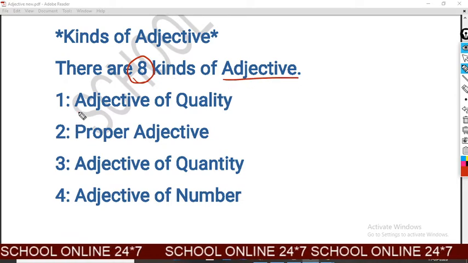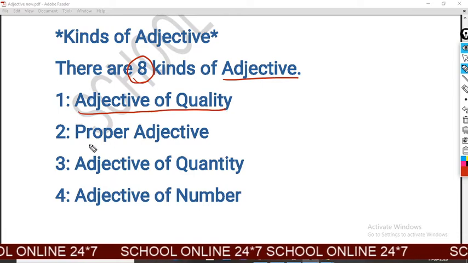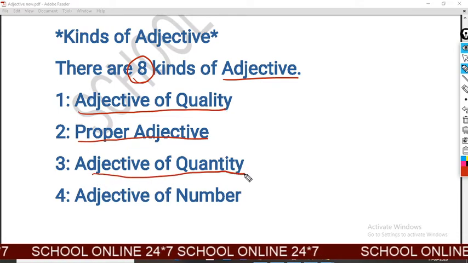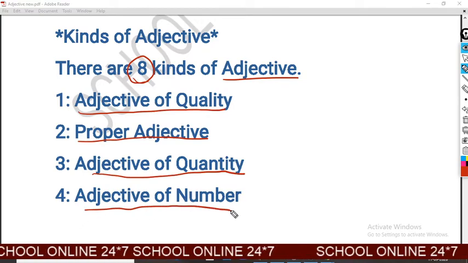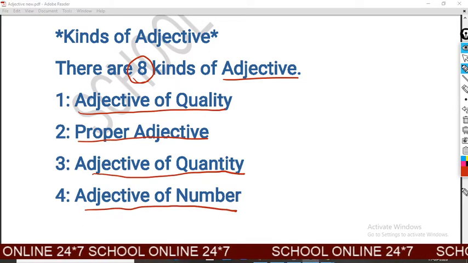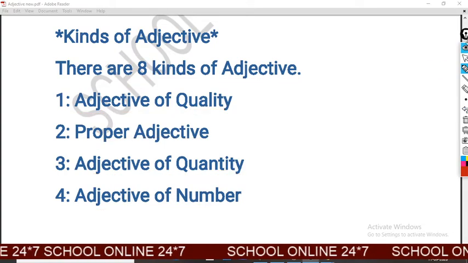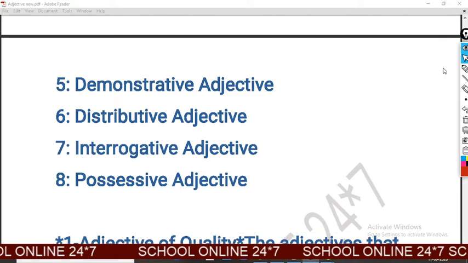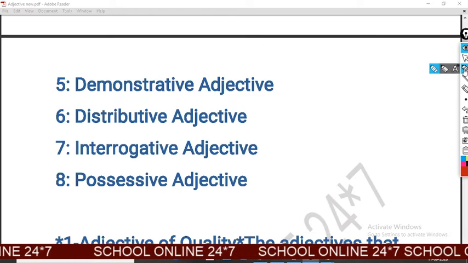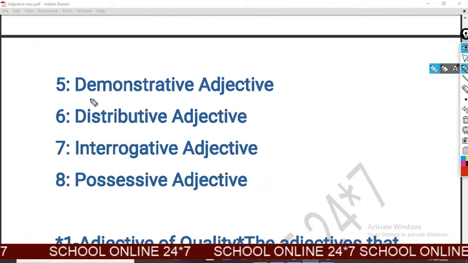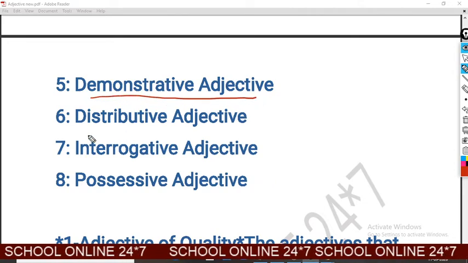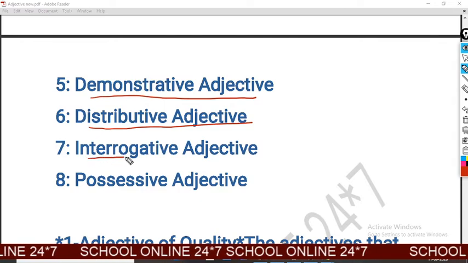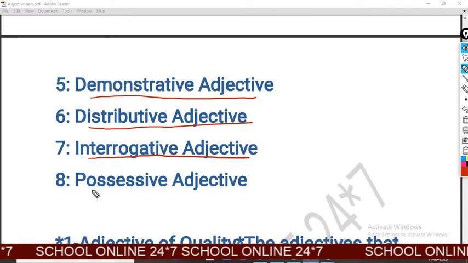First, adjective of quality, proper adjective, adjective of quantity, adjective of number, and after it, number 5, demonstrative adjective, distributive adjective, interrogative adjective, and possessive adjective.